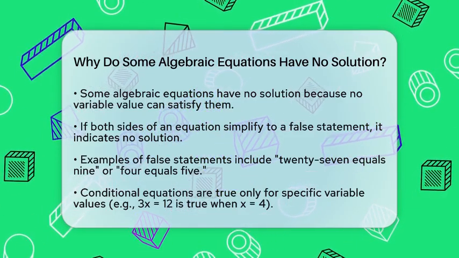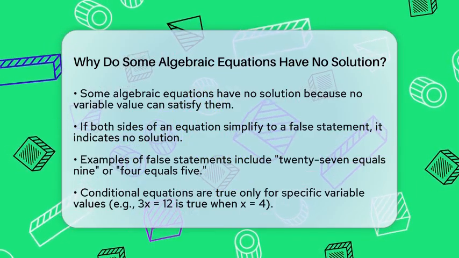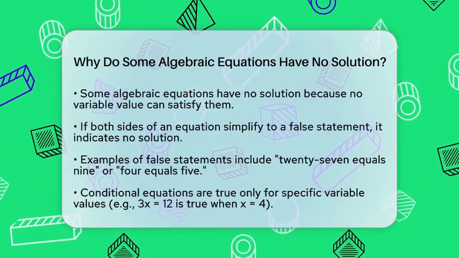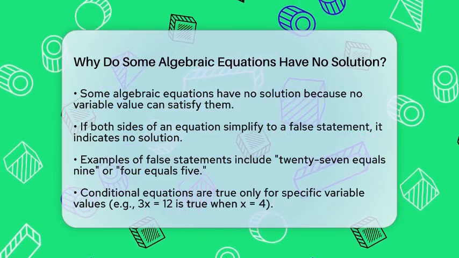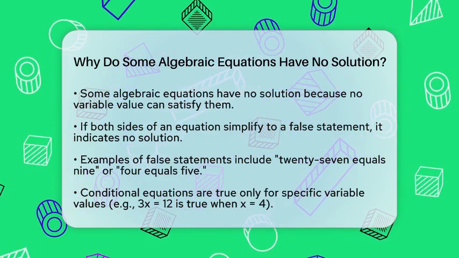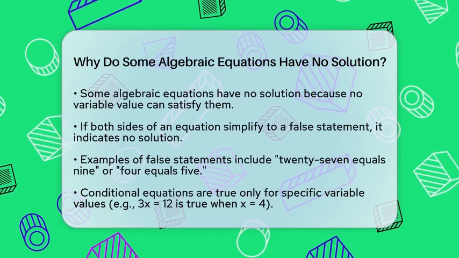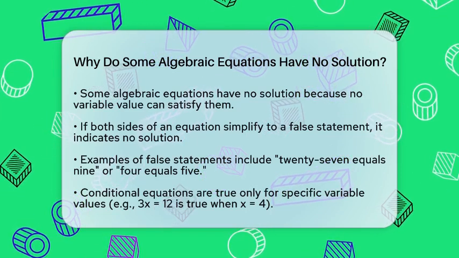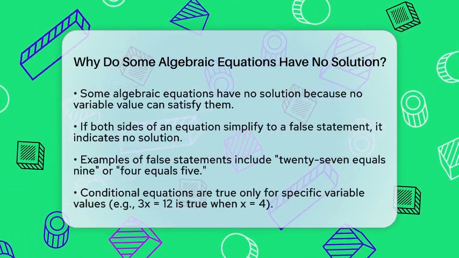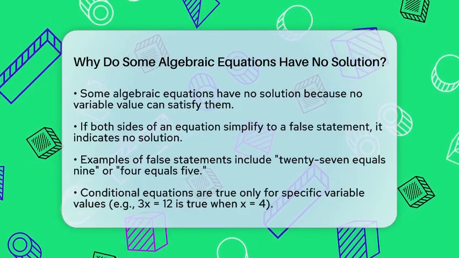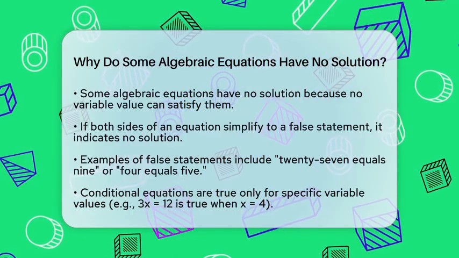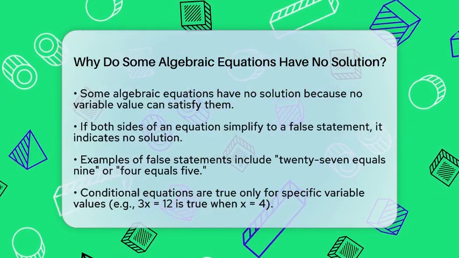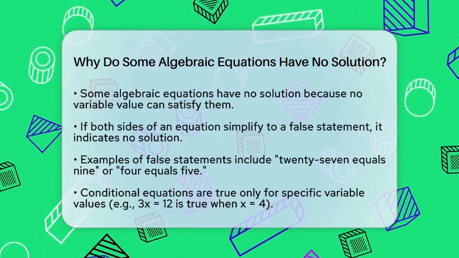Some algebraic equations have no solution because they describe situations where no value of the variable can satisfy the equation. Imagine you simplify both sides of an equation and end up with a statement that is clearly false. For instance, if you simplify and get something like 27 equals 9 or 4 equals 5, those are contradictions. They are statements that are never true. Since no value of the variable can make such a statement true, the equation has no solution.